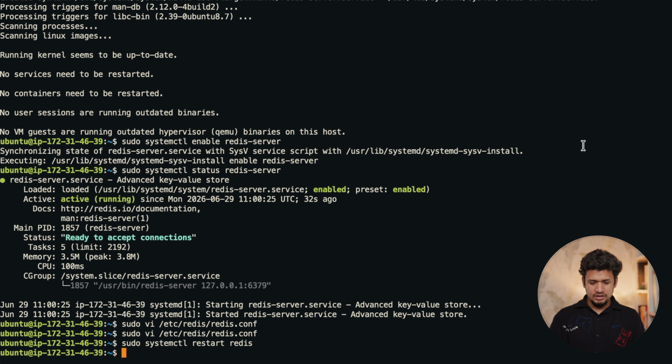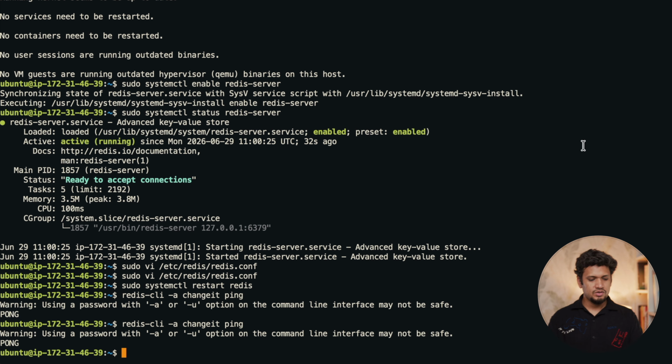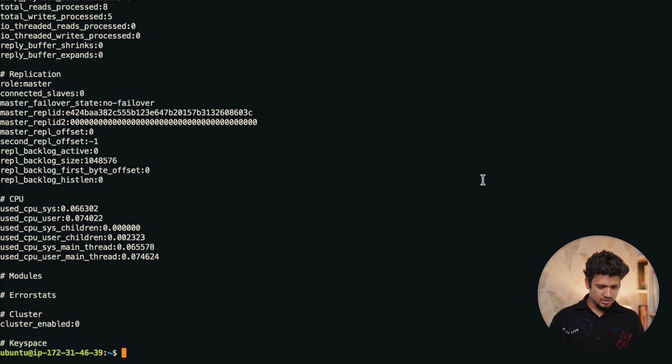Okay, let me check it. redis-cli, password is changeit, ping. I'm getting pong, so it means I'm able to use my password and I'm able to talk to the Redis server. Let's check the info. redis-cli, password changeit, info. This is all the information about the Redis server.